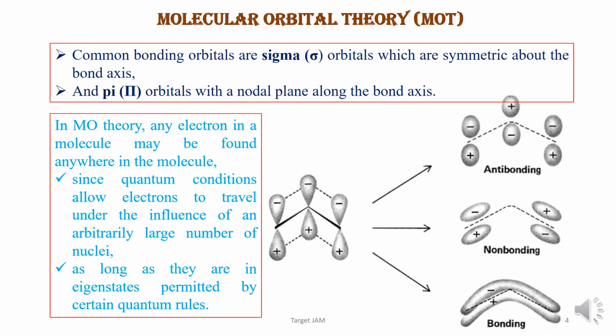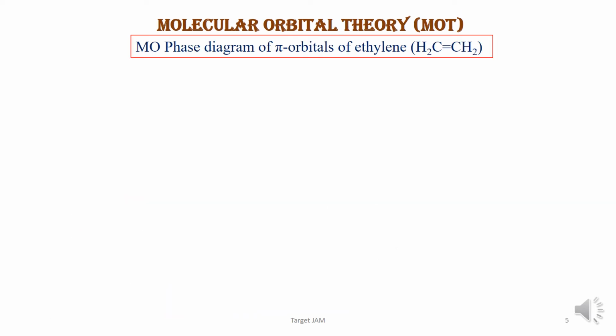See, there are three types of bonding: bonding, antibonding, and non-bonding. Bonding is the stabilized, antibonding is the destabilized, and non-bonding is in between bonding and antibonding. That is, there is no stabilization or destabilization.